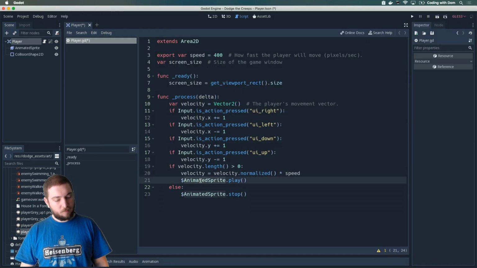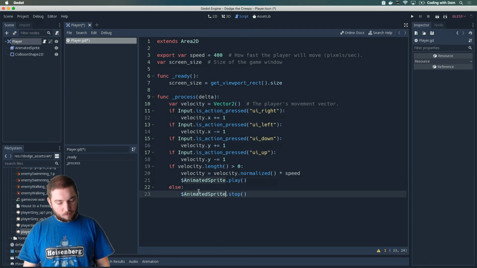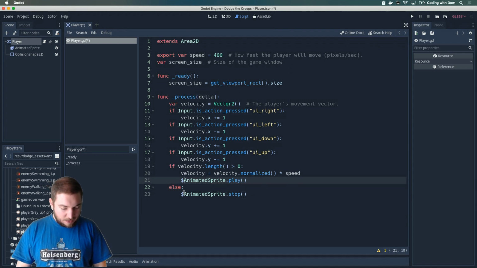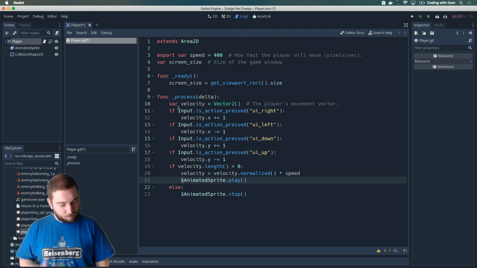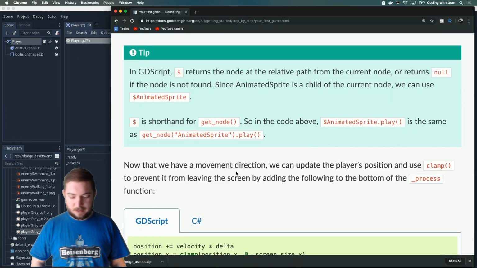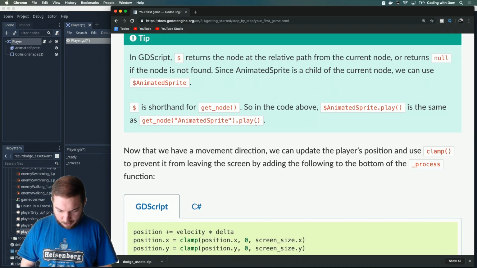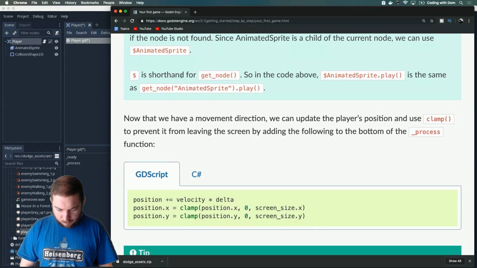Aha! Interesting. So by doing this, we are referring to this guy who is a child of this, and this is player. I like learning something new by the second. Okay, so blah blah blah. This is a shorthand for get node, so in the code above, this is the same as this.